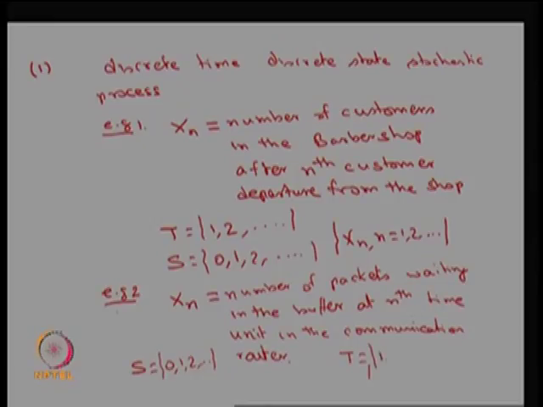Therefore, the time unit could be the first time unit or second time unit and so on. Here S is discrete as well as T is discrete. Therefore, this collection of random variables X suffix n for possible values of n is going to form a discrete time, discrete state stochastic process, because both the possible values are of a discrete type.